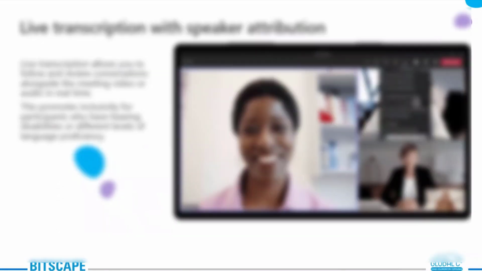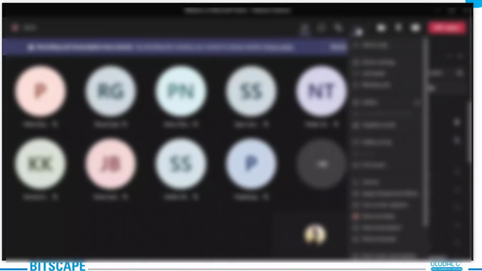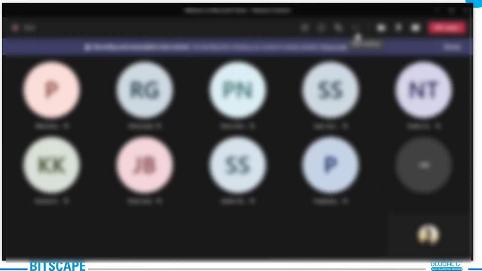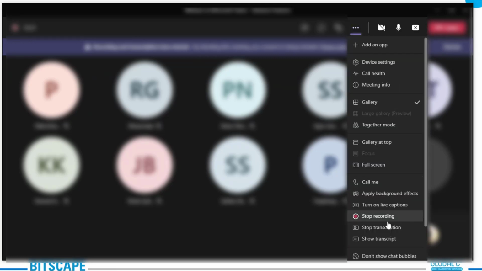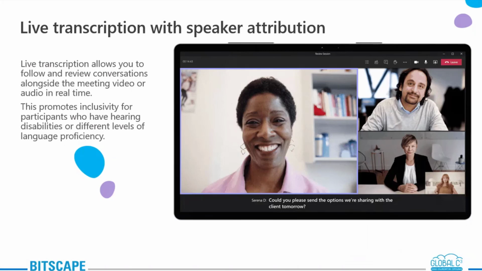As of now, I believe it has already been enabled. Let me show you how we can do that. All you need to do is go to more options. Okay, this is how this meeting experience looks like. Here on this three dots, you just need to go here. Now here, can you see it has already started the transcription, but all you need to do is there will be a place where it is written start transcription instead of stop transcription. You just need to click it and the transcription will be ready. So even today we'll be sharing the transcription post this meeting. So this is one feature that we have with Microsoft Teams.